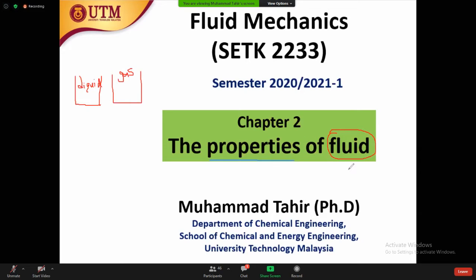Of course, they have certain properties. When we talk about a fluid, that is maybe liquid and gas, or anything that can flow under force is also called a fluid. So okay.